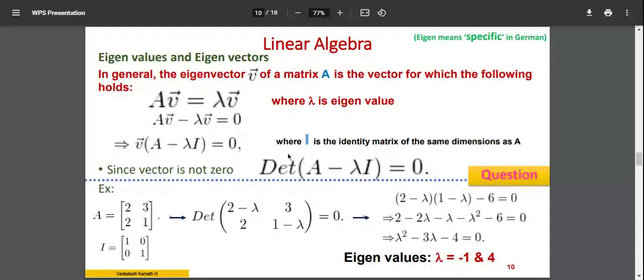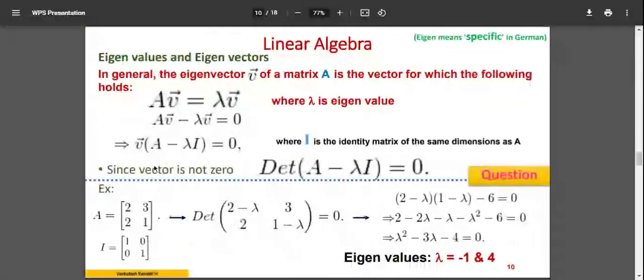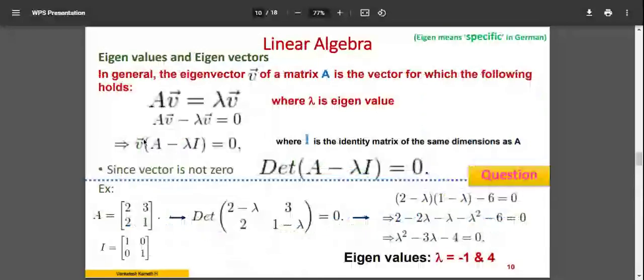I is the identity matrix, with the same dimensions as A. In the sense that if A is a 3 by 3 matrix, the identity matrix will also be of 3 by 3 size. That is the meaning of this. Since the vector is not 0 here, the vector is a finite value. So this vector I'll keep constant, and A minus lambda I will be equal to 0.